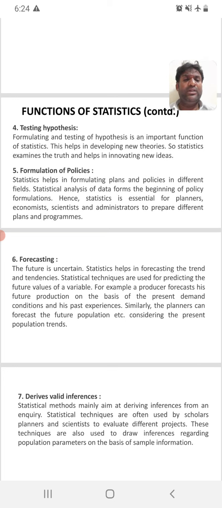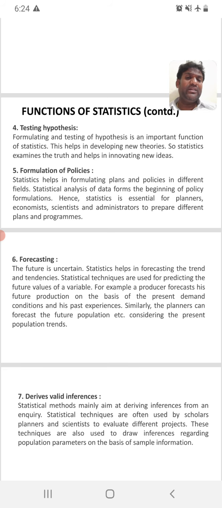For example, I'm telling that this student will pass in his or her fifth semester. One statement. Another statement, this student will not pass. If I say this student will pass in this semester, it's a null hypothesis. This student will not pass, this is the alternative hypothesis.